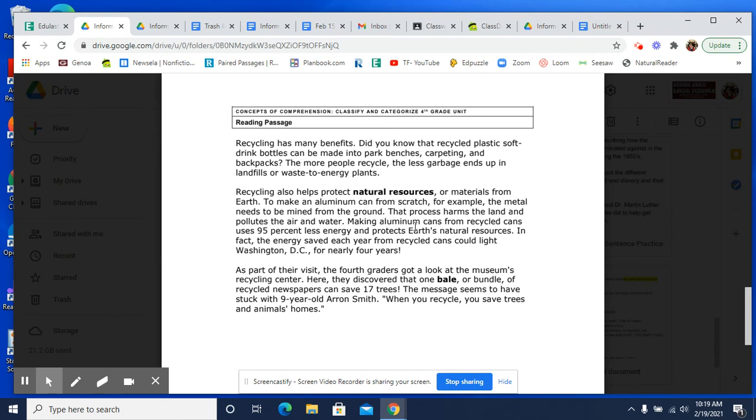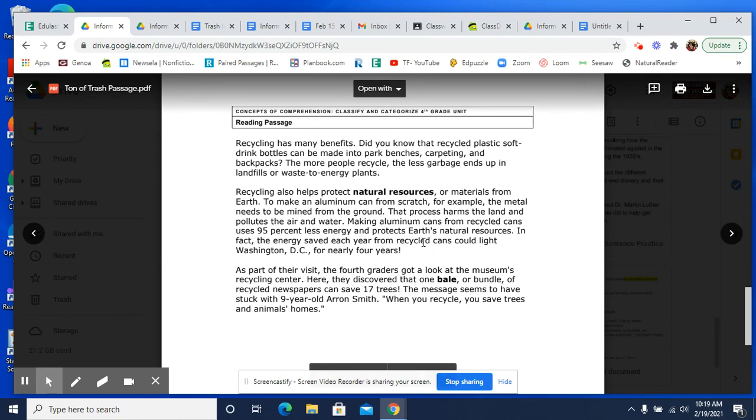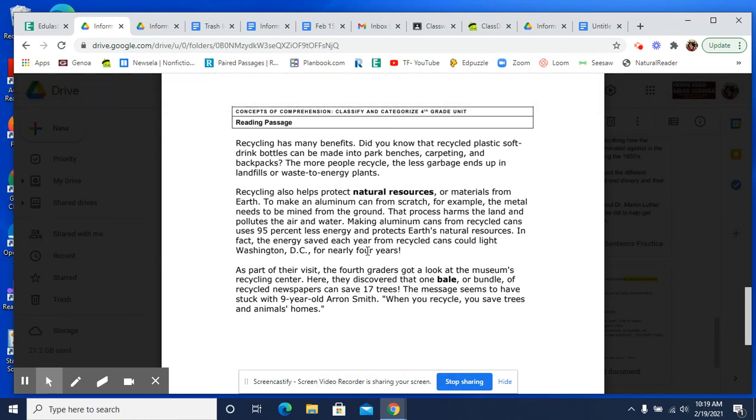Well, then it gives you this statistic, okay? Where it says making aluminum cans from recycled cans uses 95% less energy. And it also says the energy saved each year from recycled cans could light Washington, D.C. for nearly 4 years. So this is like a thing that says, yes, we can do it. Okay. This one down here talks about just one bale or bundle of recycled newspapers can save 17 trees. So it gives the wow factor kind of thing, like it grabs the attention of the readers.